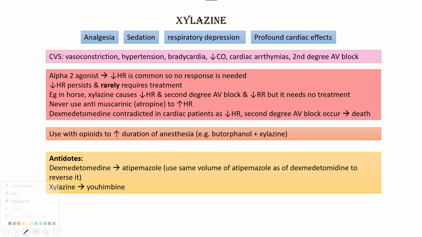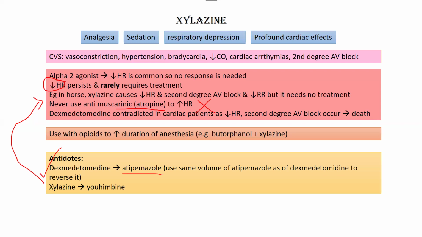You can relate this with the fact that alpha 2 agonist causes bradycardia, and we cannot use atropine to deal with it. Let's suppose you have injected an animal with alpha 2 agonist and it has bradycardia that may become fatal. If you think as a doctor that you need to treat this heart rate, then rather than using atropine, you will use the antidote.